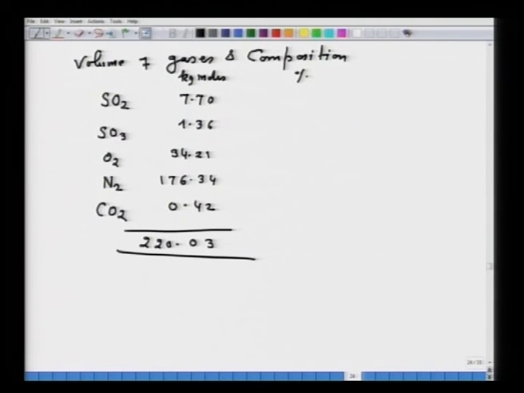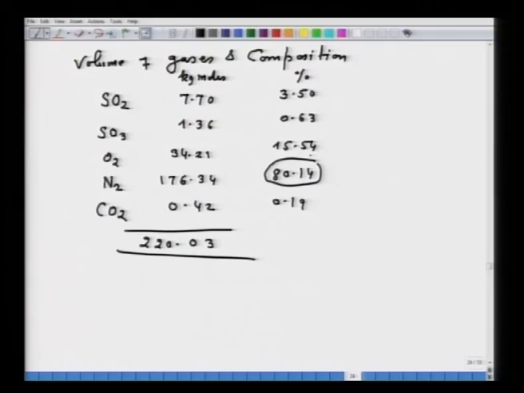Now, percentage I can always calculate, divide by this total, straight away you can do it: 3.50, 0.63, 15.54, 80.14 and 0.19. I would like to draw your attention to the nitrogen